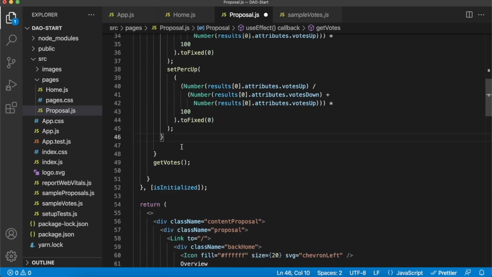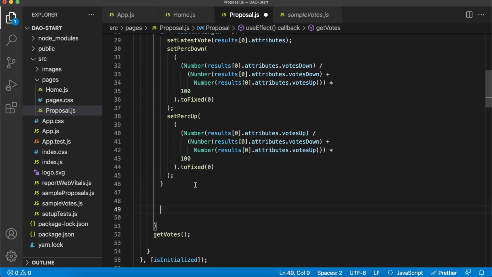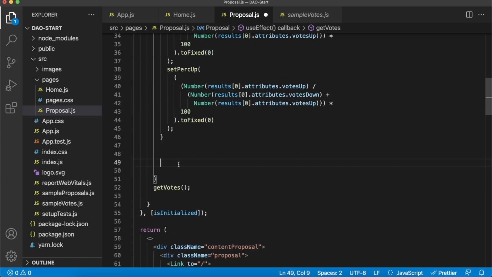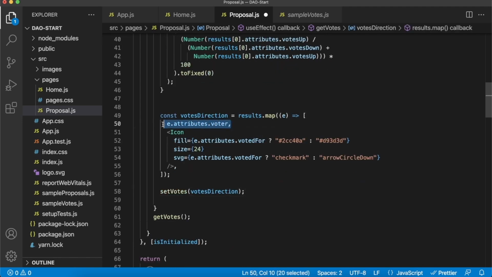Now, one last thing we do in this function is we want to get an array of all the addresses that have voted, which will be in this results array, but we also want to get the direction in which they have voted and store the icon. So we create this variable that maps through our results array. It gets the voter, stores that as the first element of the array, and in the second element of the array, it gets an icon with fill color green if the voted for was true, and if they voted against, so the voted for parameter would be false, it would be red. And then the SVG, so the icon, will be a check mark for votes for and an arrow circle down for votes against. And then we just set our votes state variable to this votes direction array that we calculated over here.